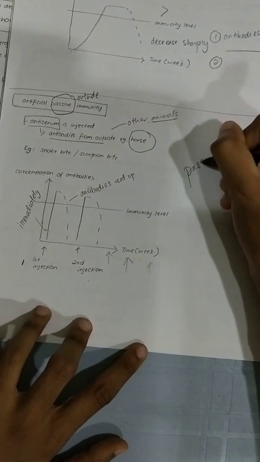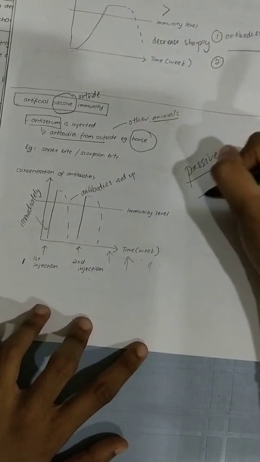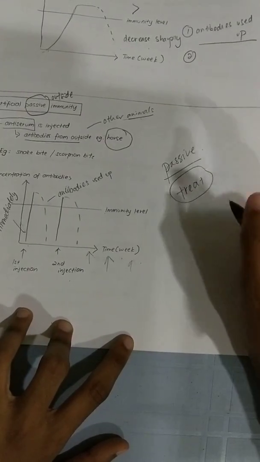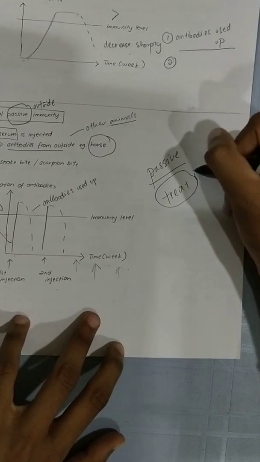So if you notice, passive immunity is mainly to treat, not to prevent. It's not to prevent, it's to treat immediately.